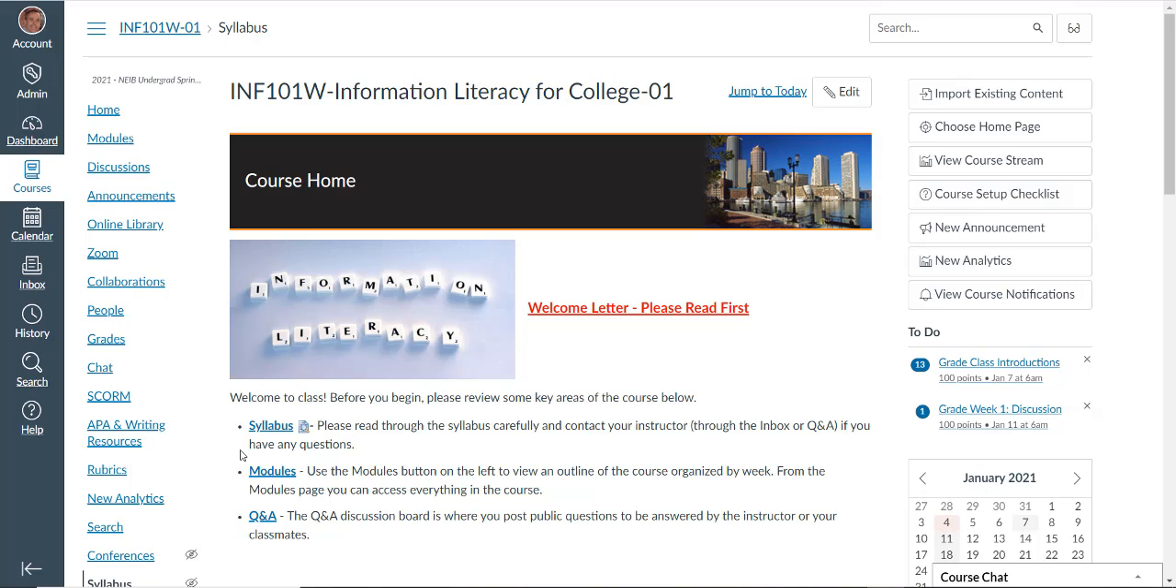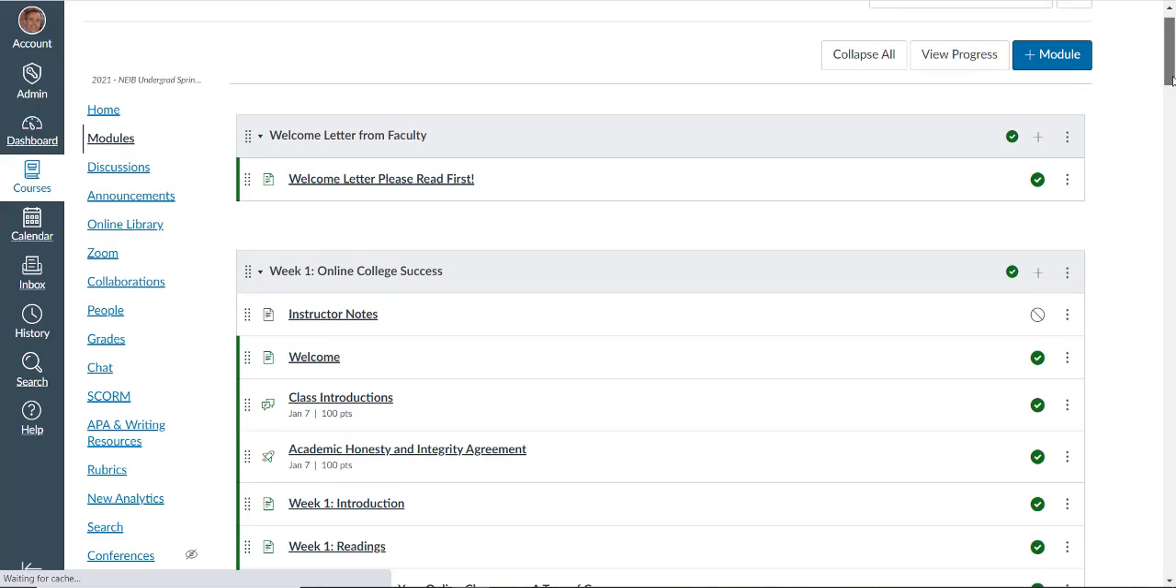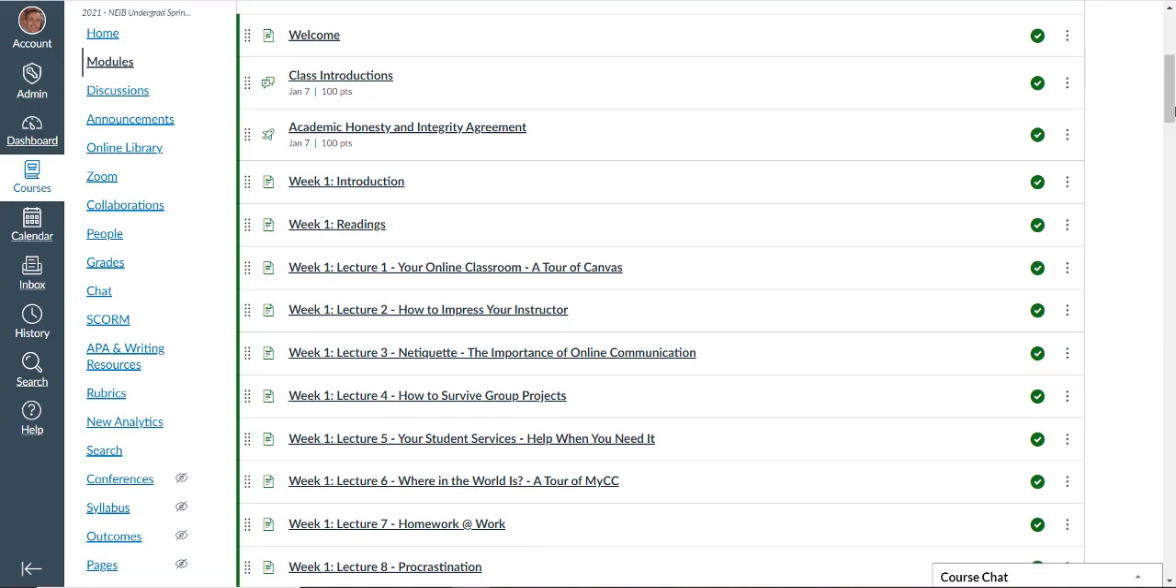Now, I mentioned modules. Modules is a really interesting place to go, and I use modules all the time, because it's a place where you can see week by week all the links that you will need to click on in order to learn about the subject. In here you're going to see the class introductions board. It's very important in week 1 that you log into the class introductions board and introduce yourself, and that's a way for everyone to get to know each other.